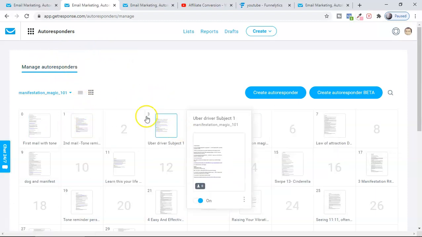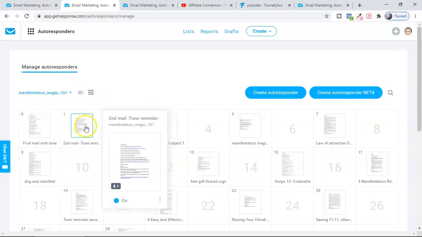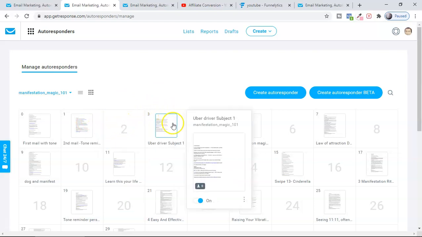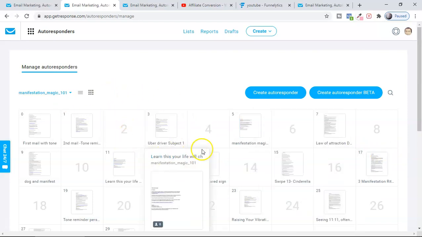Here you can see my first email went on the same day, then the second email on the second day, and then I'm leaving a one-day gap, and then I'm sending on the third day. So the whole sequence goes on here. This is one of the lists I'm showing you, promoting a product called Manifestation Magic.